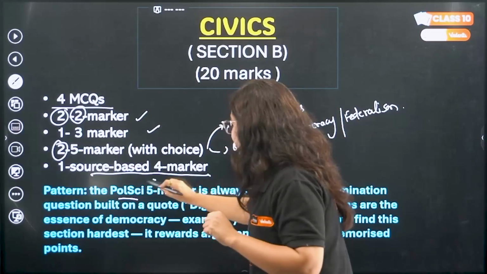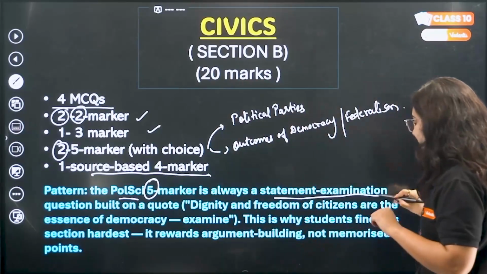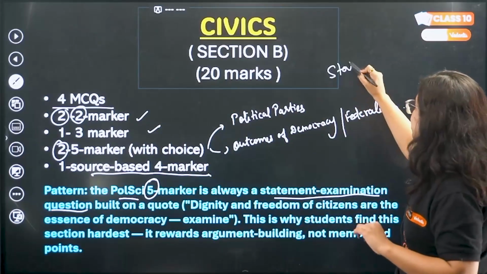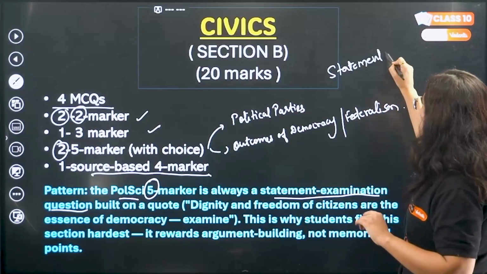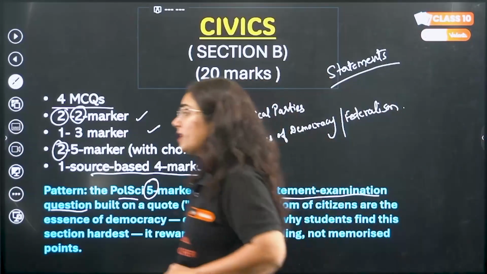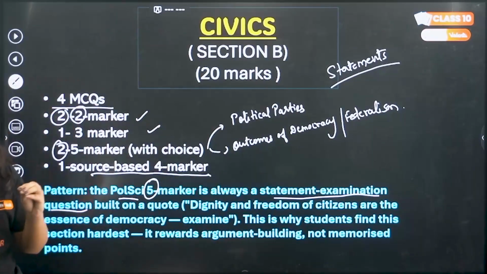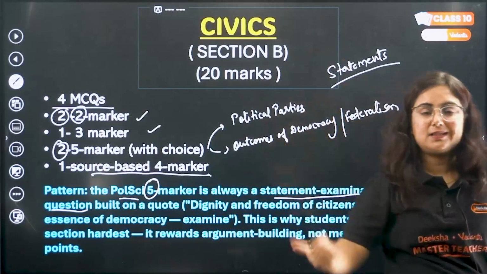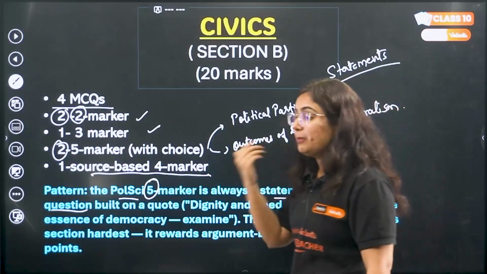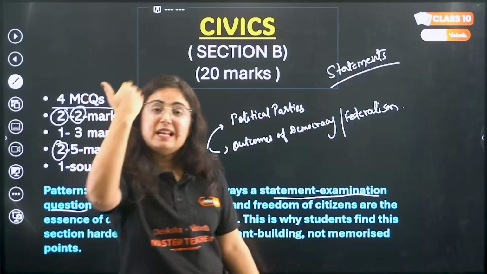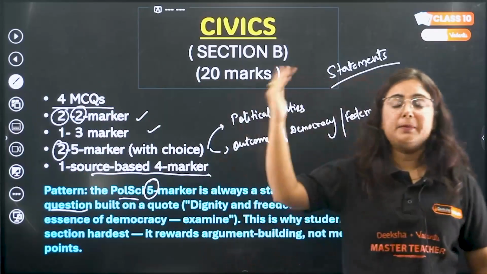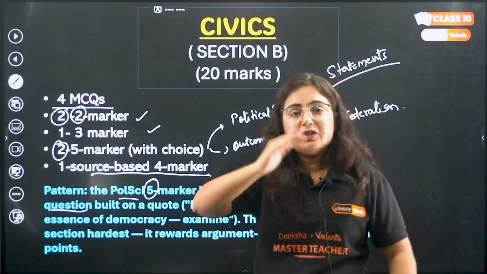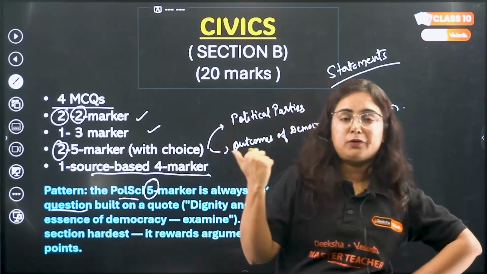Pattern: the political science 5 mark question is always a statement examination. Yes beta, the statements exactly come. Like for example, in outcomes of democracy, a statement is given that the examination never gets over for democracy. Justify the statement. Okay, so this type of question comes. Women still lag behind men after independence in India. What is the reason? Examine the statement. So these types of statements definitely come from the political science chapters.